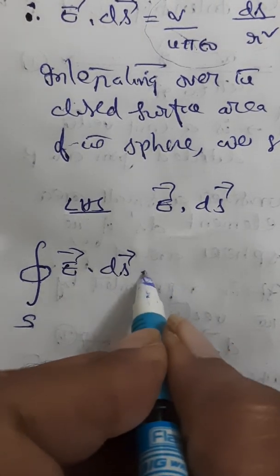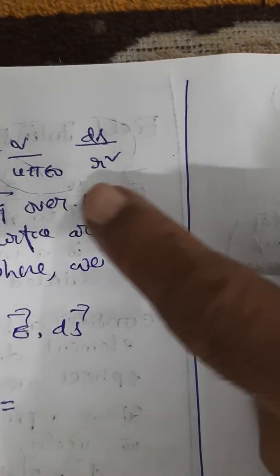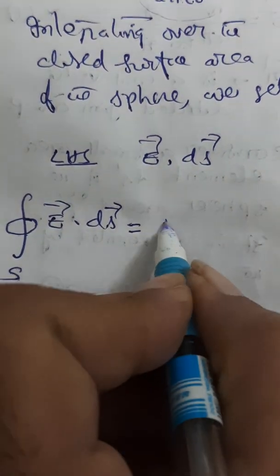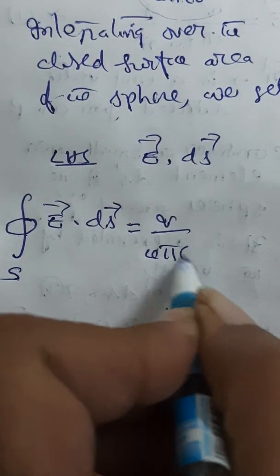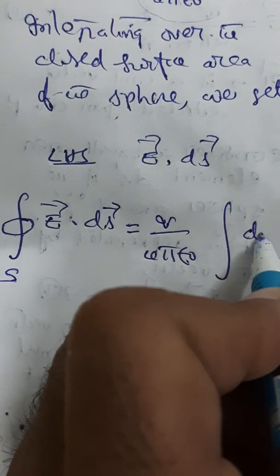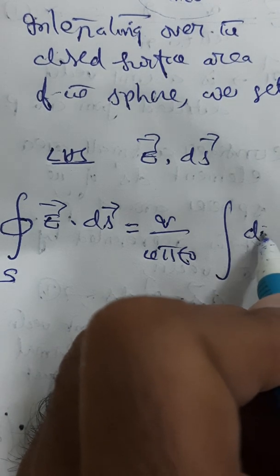That will be equal to, on the RHS side, this is constant. q by 4 pi epsilon naught is constant, so take that out. So q by 4 pi epsilon naught into integral ds.